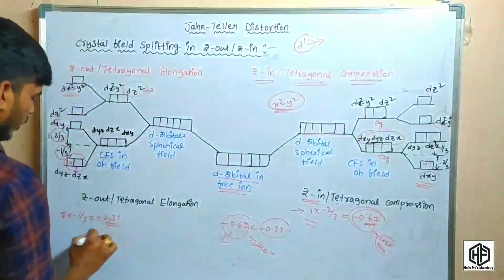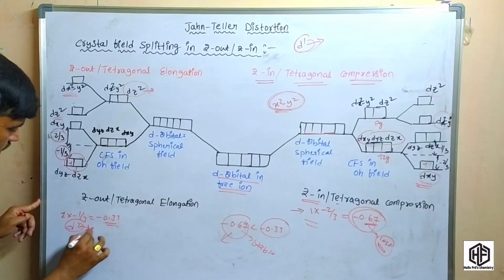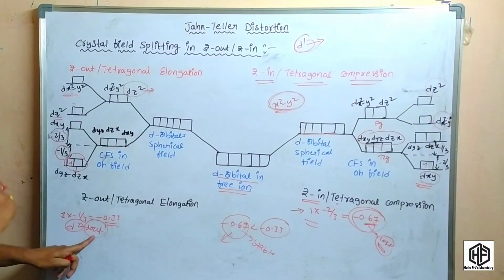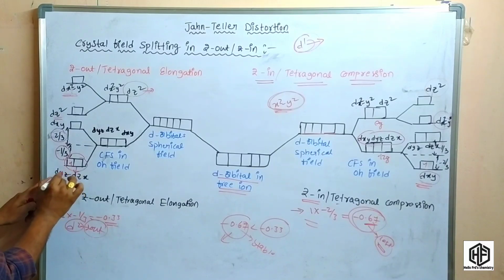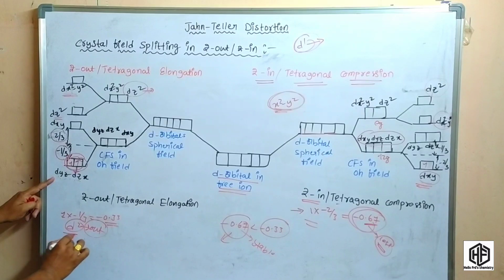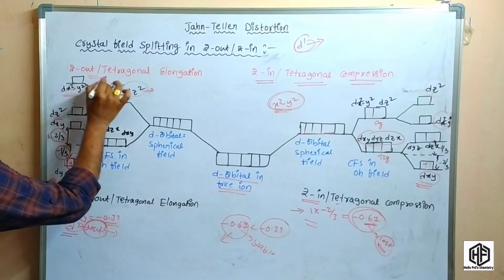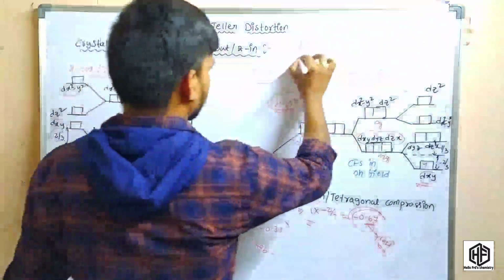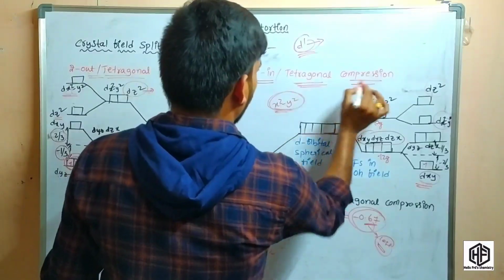But in the case of d2, it is Z out complexes. Already you know that d2 is in Z out complex, because the two electrons are present in the dyz and dz axis. So here the dz complexes exhibit Z out complexes. It means the tetragonal elongation, but d1 is present in the tetragonal contraction.